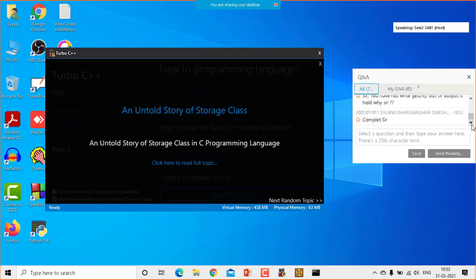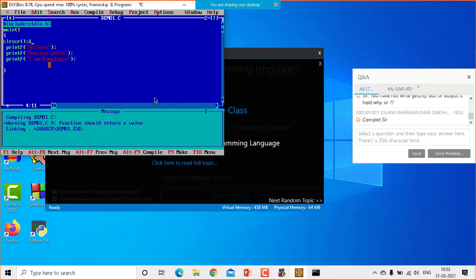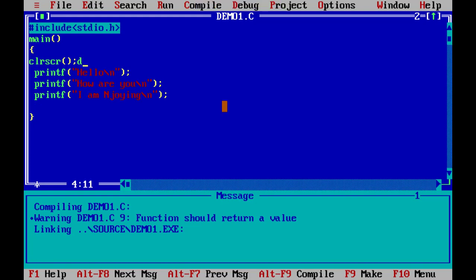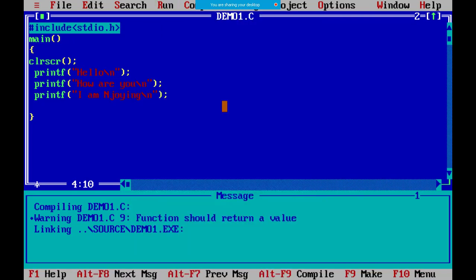If you write getch, it shows the output automatically. If you don't write getch, you have to press Alt F5. Let me show you that. When I execute this program, you can see I'm pressing run. I'm running this program. It does not show me the output. In order to see the output, I have to press Alt F5.